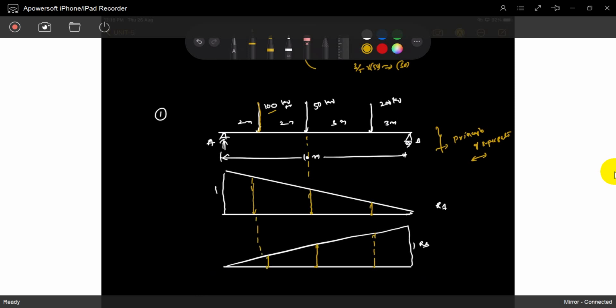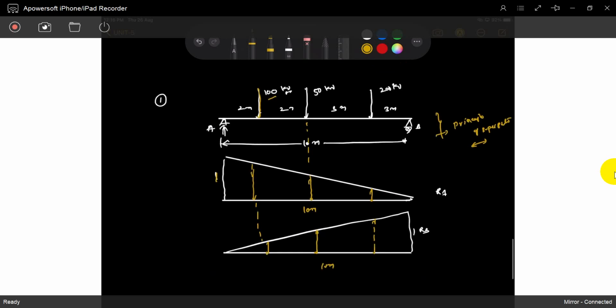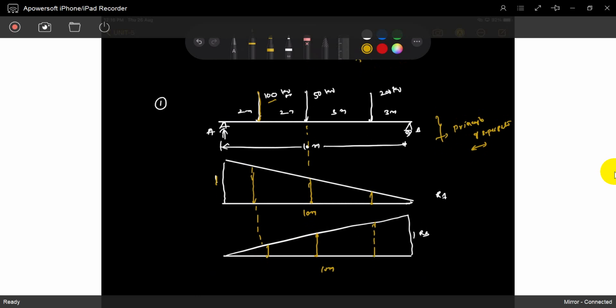You can write it: RB. So this is 1, and this is 10 meters. You can call it 10 meters. Write it. See, it is 1, then 2, then 3. What is the value of this here? What is the value here?